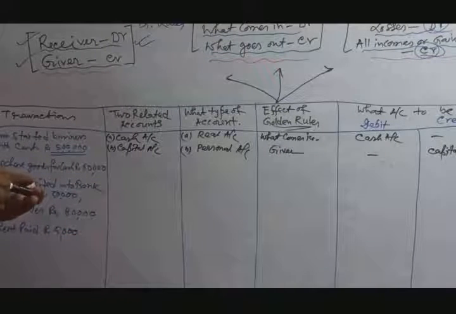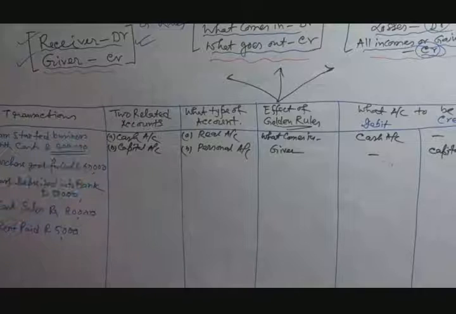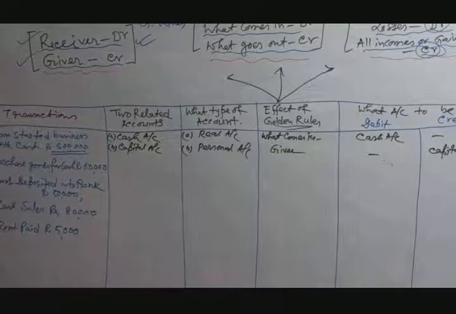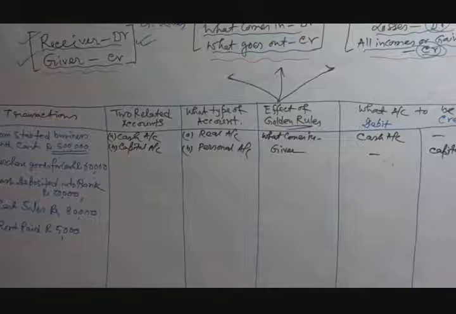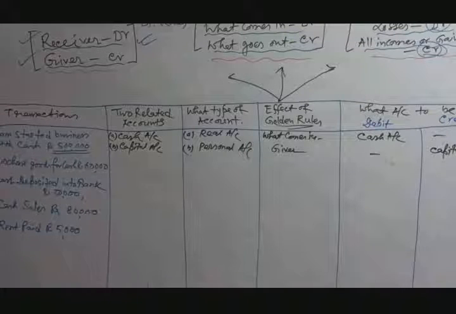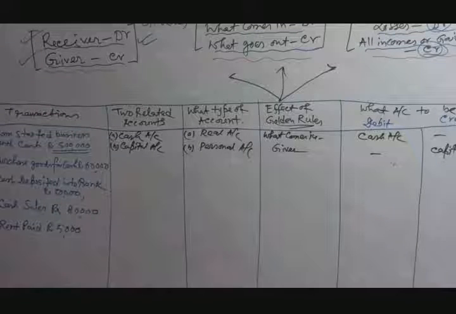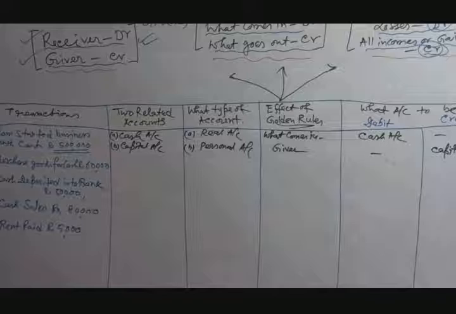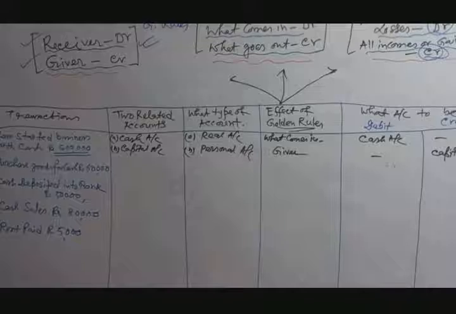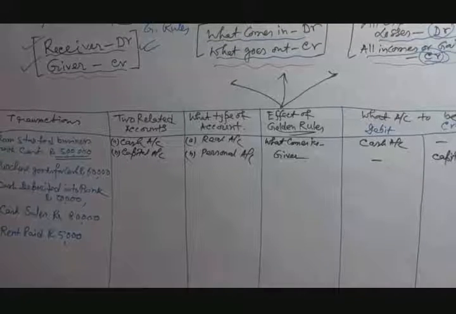What is your duty? First you identify that every transaction must have two related accounts: one account is cash, another account is capital. Now, what types of account? Cash is a real account and capital is a personal account. Then you apply the rules. For the cash account, the golden rule of what comes in applies. Cash comes in, that means assets increase, so cash is debited. On the other hand, capital is a personal account, capital is a liability and also the giver, so it is credited.